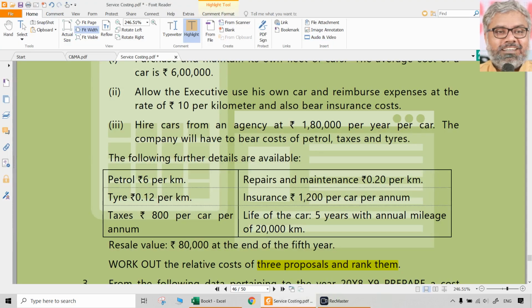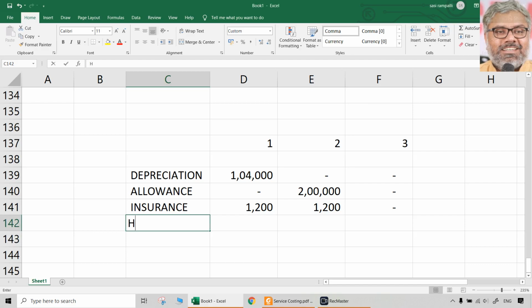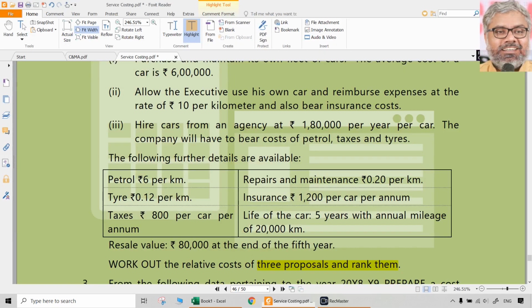And third option, major cost is hire charges. Hire charges will not be there here and will not be there here. They will be in the third option. 1,80,000 rupees is the hire charges per car.